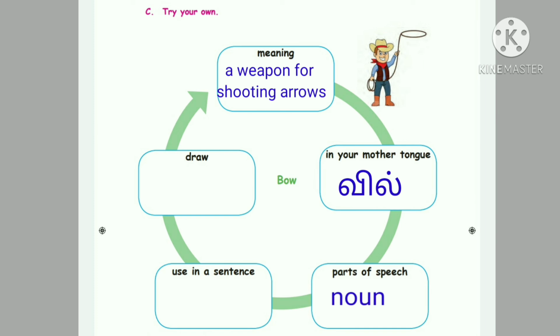Parts of speech, it is a noun. Next, use it in a sentence. With bow, you have to frame a sentence. Bow was an important weapon in olden days. Next thing, you have to draw the bow.